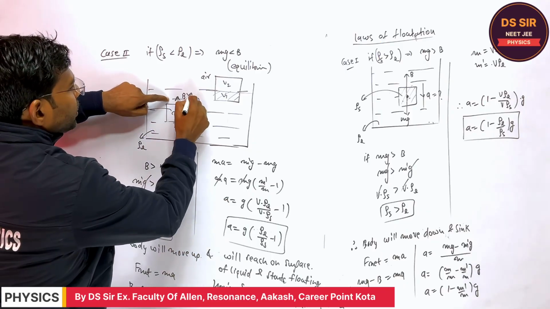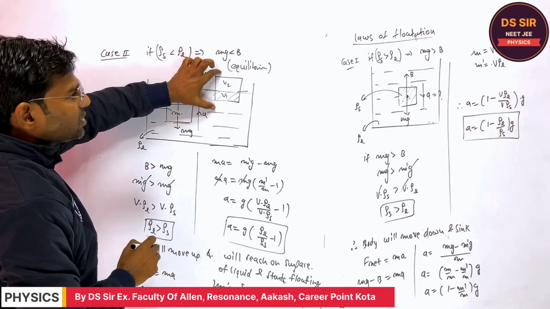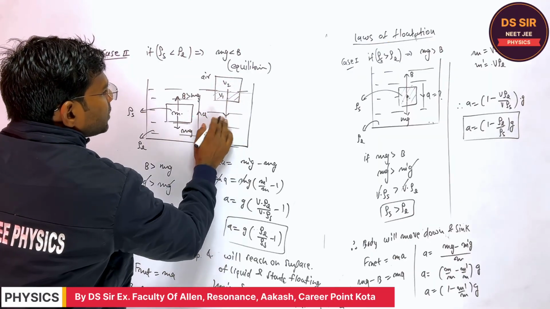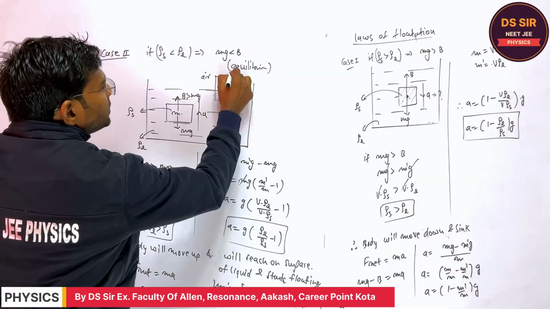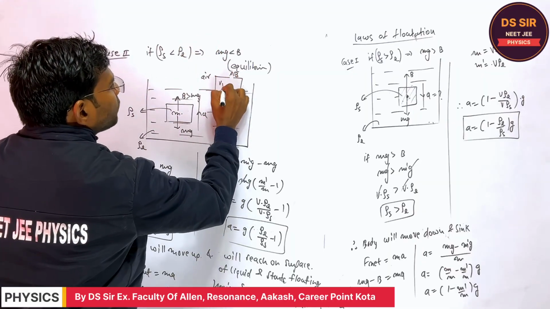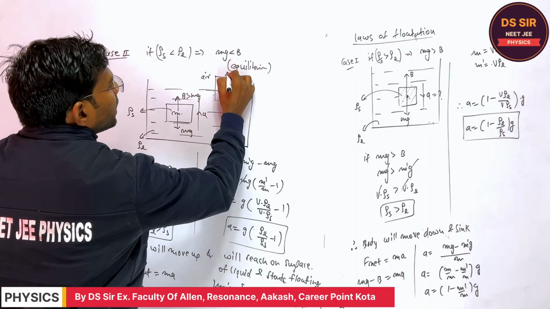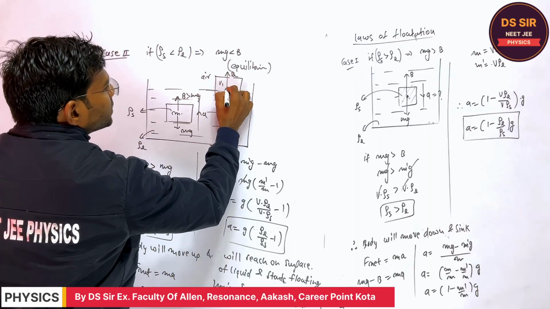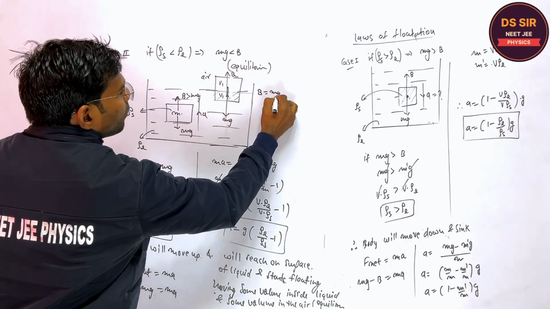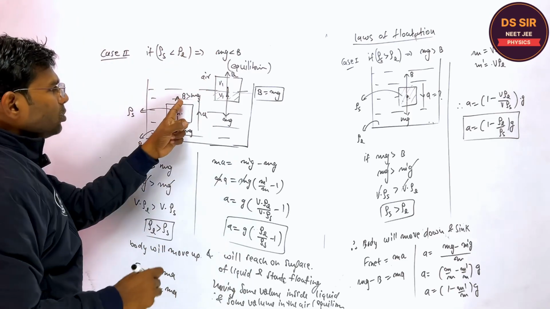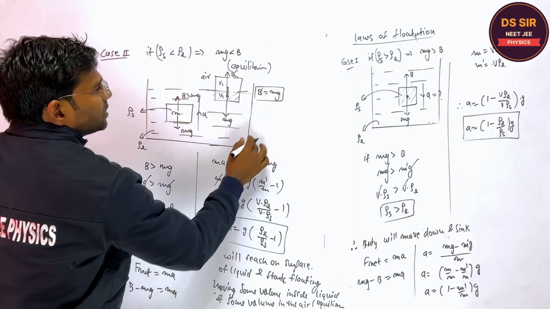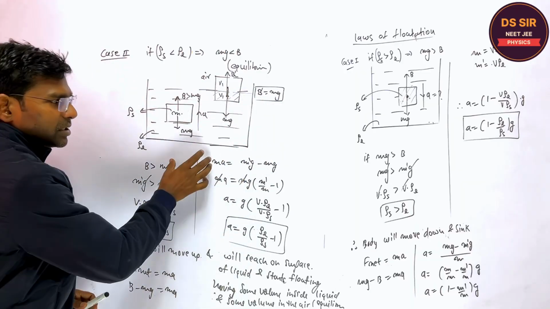Here the buoyancy is greater than mg, but when it starts floating, mg will be acting in the downward direction. Now the buoyant force will be acting in the upward direction, although the line of the buoyant force will be like this. This is the correct way to represent it. This is mg and this is the buoyant force. In equilibrium, the buoyant force will be equal to what? Say mg. Although this buoyant force and that buoyant force will not be the same, so I am writing it as B dash. B dash is equal to mg. Is it clear or not?